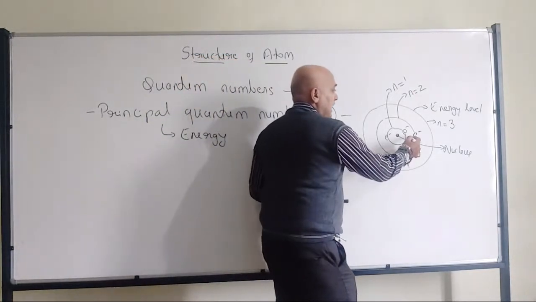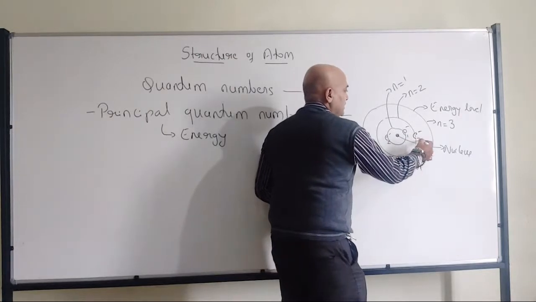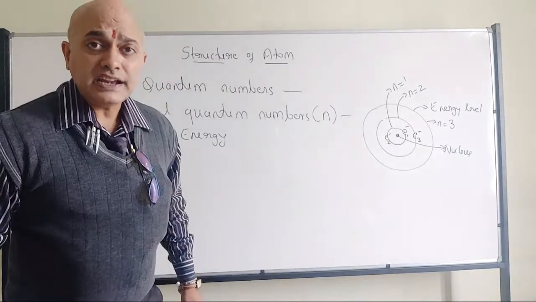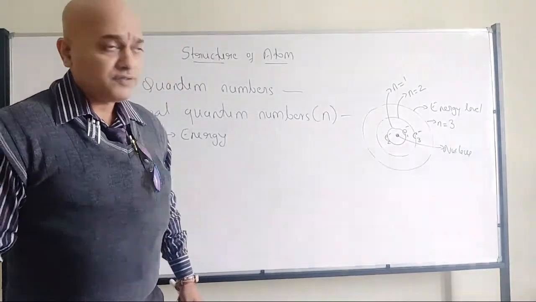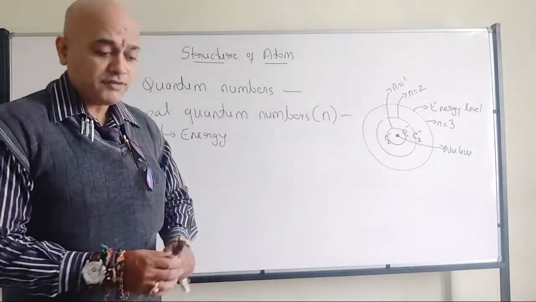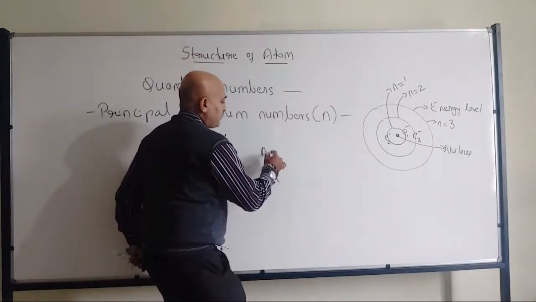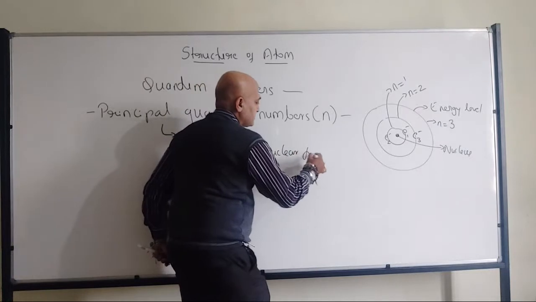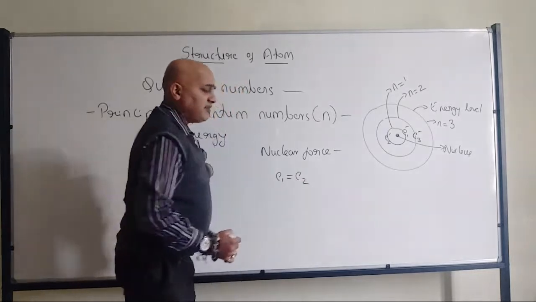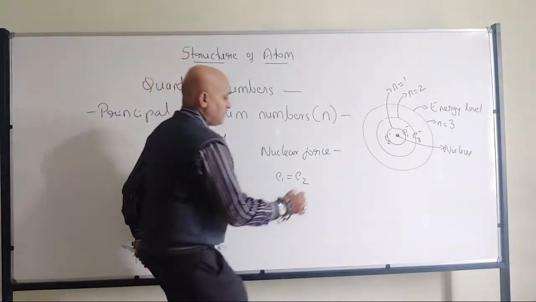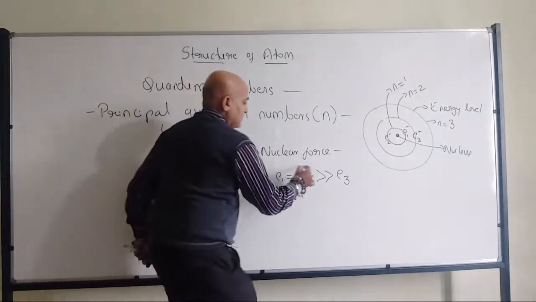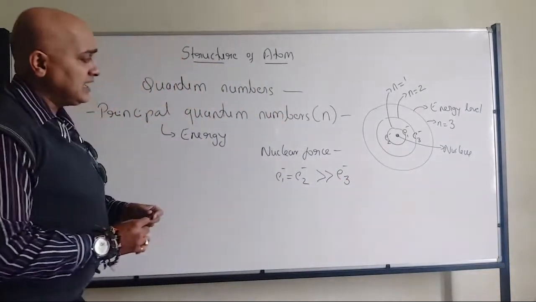See, for example, I will mark these as electrons 1, 2 and 3. According to many students, electrons 1 and 2 will feel the same amount of nuclear force, and it will be a bit high compared to electron 3. All of you will agree? So when I am talking about nuclear force, E1 and E2 have an equal amount of nuclear force acting on them, and it will be far greater than that on electron 3.